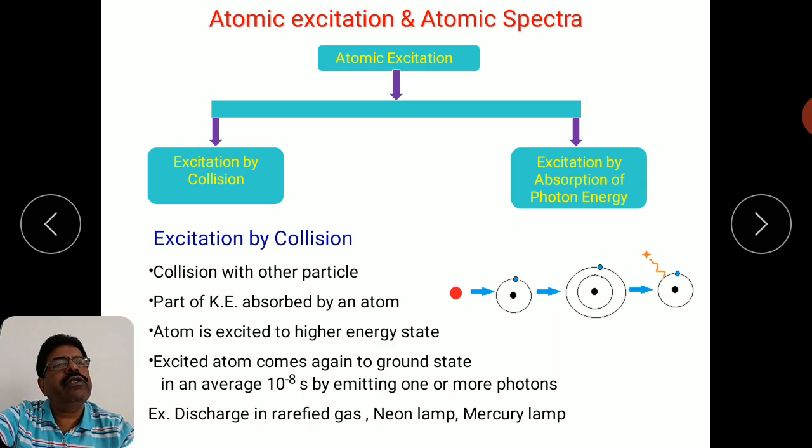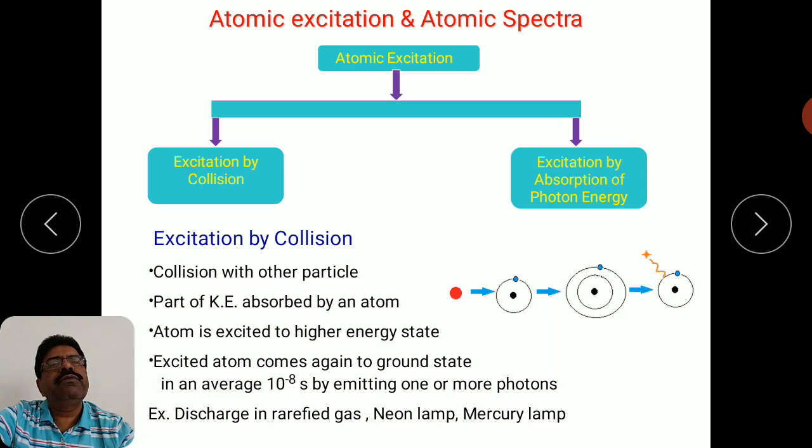So when the electron goes from a lower energy state to a higher energy state, it will perform a reverse transition. It will always try to come back to its original state, that is the ground state. Because of this transition, whatever the energy difference between these two states, that will be given out in the form of a photon. So this is how photons are emitted in this process.